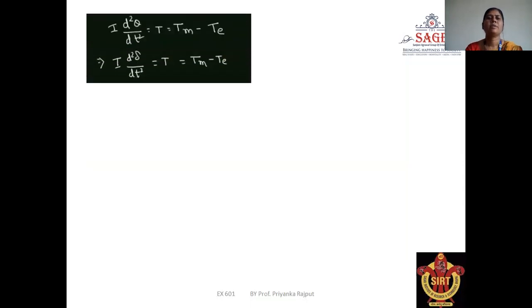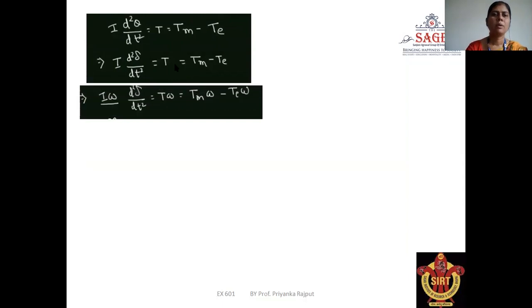Now I d square theta upon dt square is equal to T is equal to Tm minus Te.